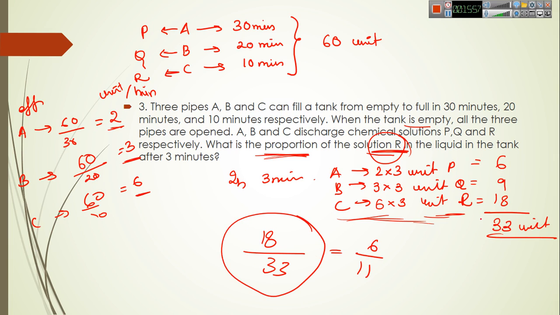So the total amount of work or volume, whatever, is 33 units, and out of these 33 units, 18 is R. The proportion is basically the fraction or amount of R in the solution. So we have 18 by 33, which is equal to 6 by 11. In a similar way, we could also calculate for A and B: for P the fraction will be 6 by 33, and for Q it will be 9 by 33.